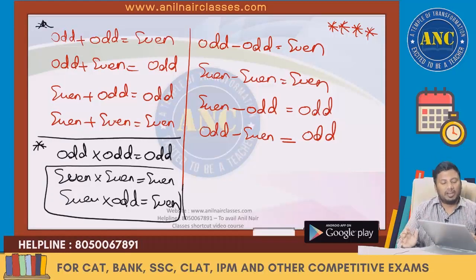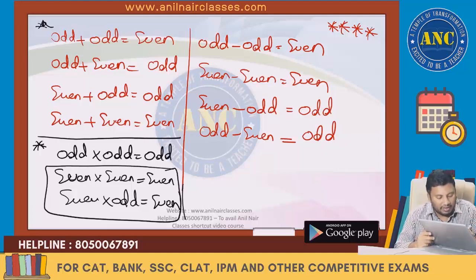In some of the very tough questions, odd into odd is an odd number, even into even is an even number, even into odd is also an even number. I hope the idea is clear. Now with this, we will solve some basic fundamentals questions.